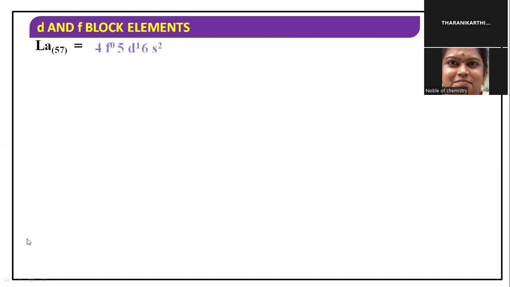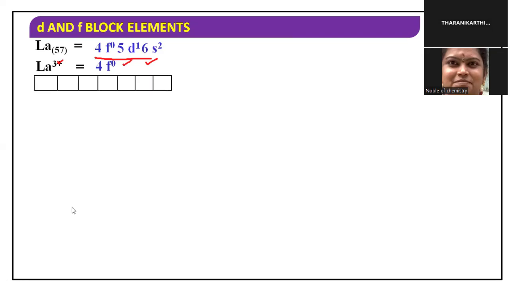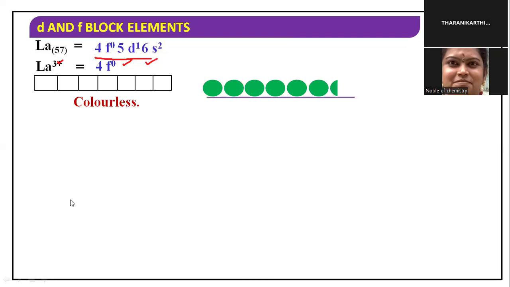I will show an example. Now let us see the examples. We know very well lanthanum has atomic number 57, with configuration 4f0 5d1 6s2. Suppose we use the lanthanum 3 plus ion. After losing 3 electrons, 2 electrons lost from the s orbital and 1 electron from the d orbital, it becomes lanthanum 3 plus, 4f0. No electron in the f orbital, so it is colorless, because no transition is possible in this case.